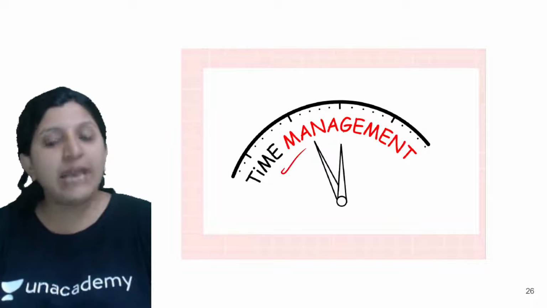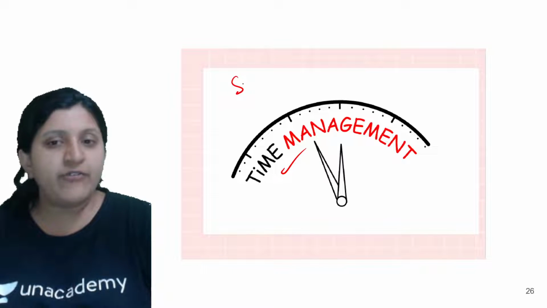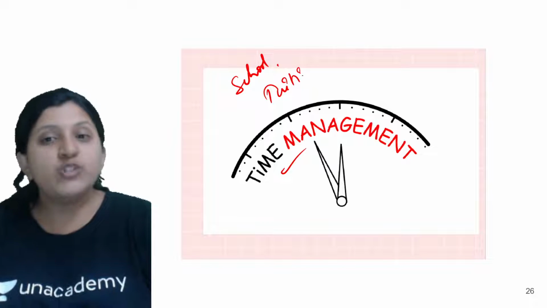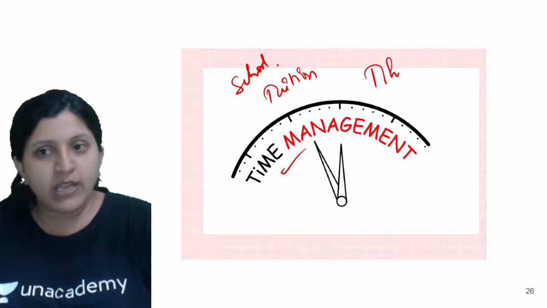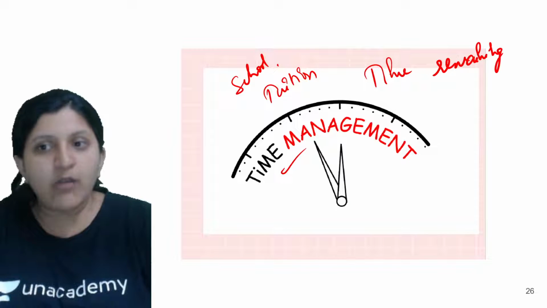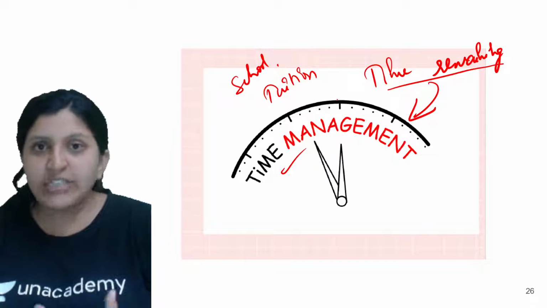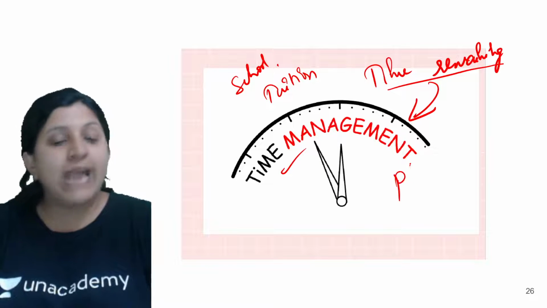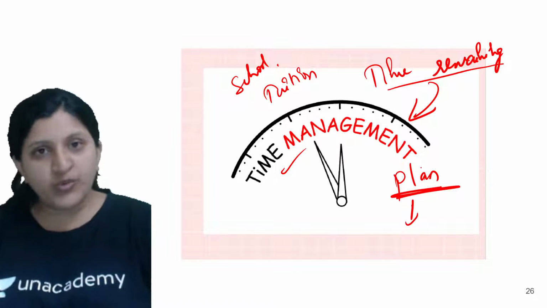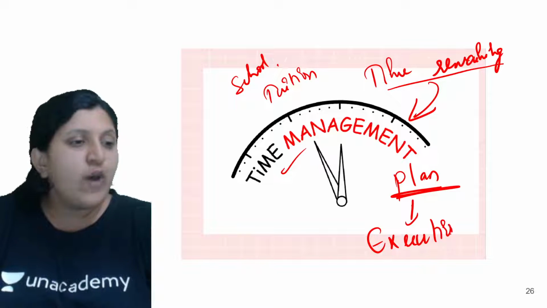Now moving on to time management. Let's say you are coming from school and then going to your tuitions. Whatever time is remaining, you should be efficient in managing it well. That means planning has to occur well, and just planning won't work, so there has to be execution. Execution also has to be done.